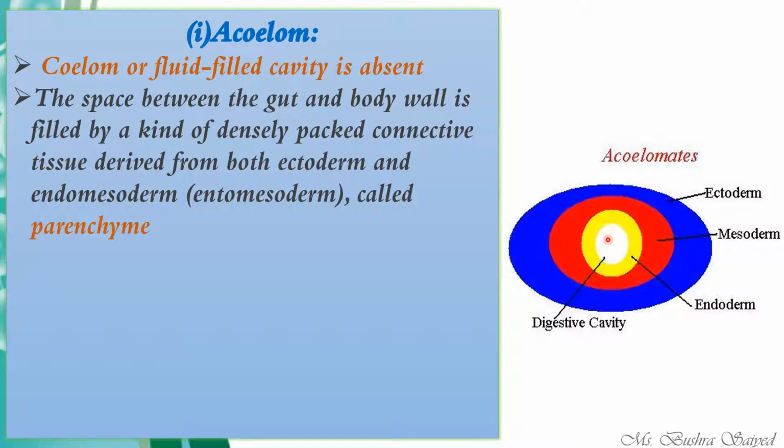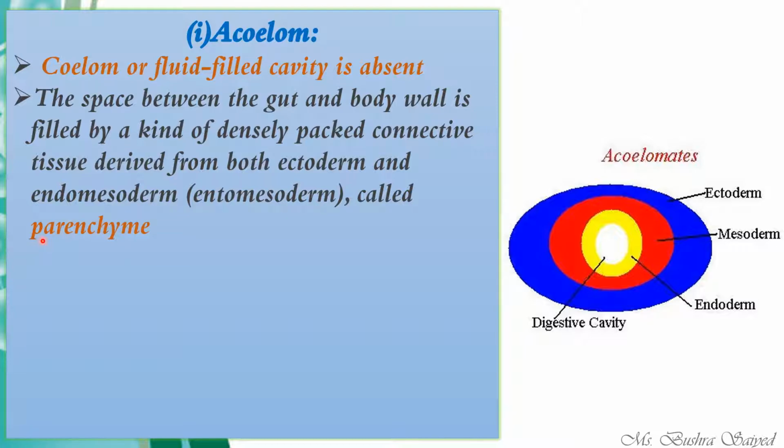The space between the gut and the body wall. The gut is the digestive tract. Here is the digestive tract. And the body wall is filled by a specific kind of densely packed connective tissue derived from ectoderm and endomesoderm called parenchyma. There is some space, but that space is filled by this parenchymal fluid.